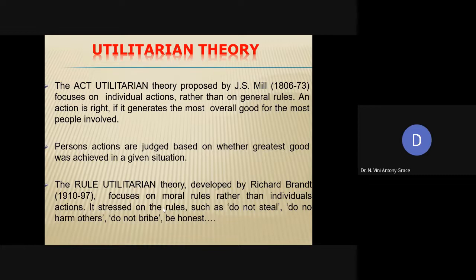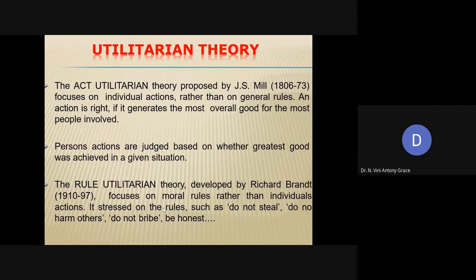And rule utilitarian theory was framed by Richard Brandt in the year 1910-97. And as the name implies, it is called rule utilitarian. So mostly it focuses only on the rules, whether people are following the rules or not. Moral laws are framed by the government, rules are framed by a society, and people should always obey the rules.